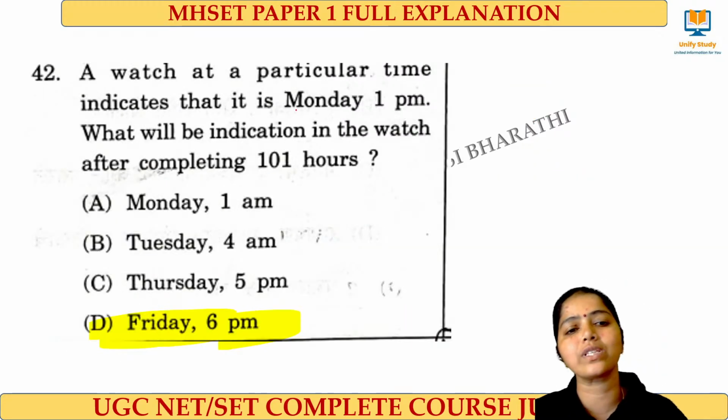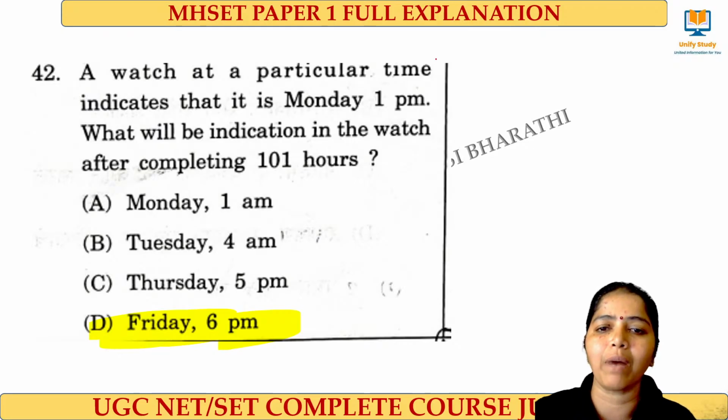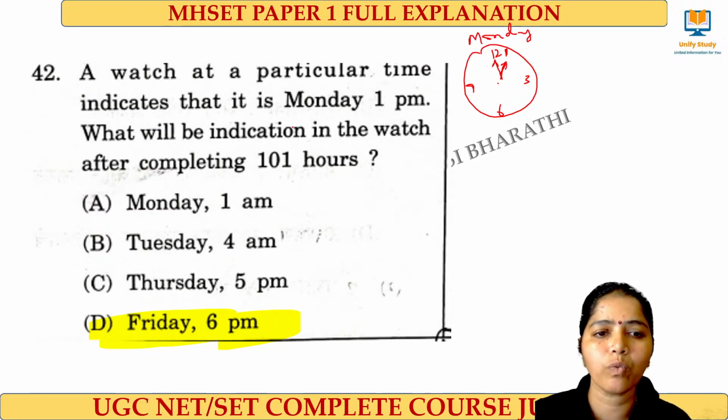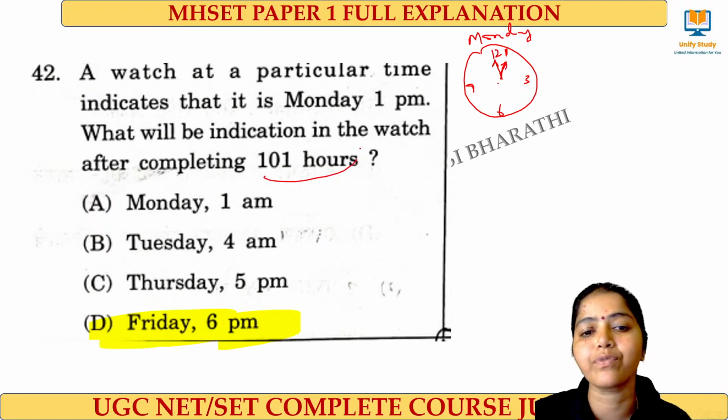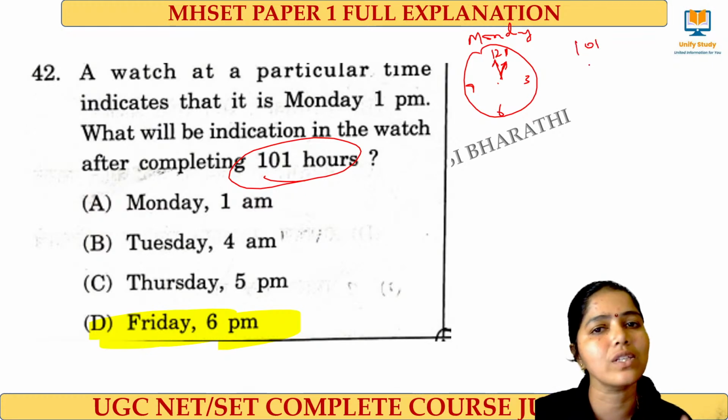And this is the next question, a reasoning based question. See, today is Monday and it is 1 p.m. Am I right? It is 12, 6, 9, 3. This is 1 p.m. And what will be the indication of the watch after completing 101 hours? As we all know, one day consists of 24 hours.